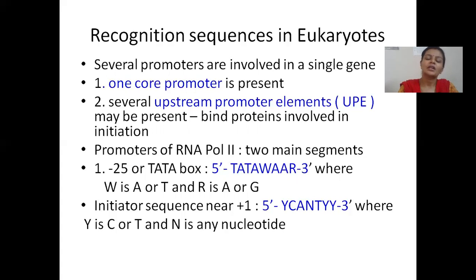The number of sequences involved in recognition is greater. Of these several sequences, one is called the core promoter or base promoter. So you have one core promoter and several other promoters. They are collectively called upstream promoter elements or UPE.